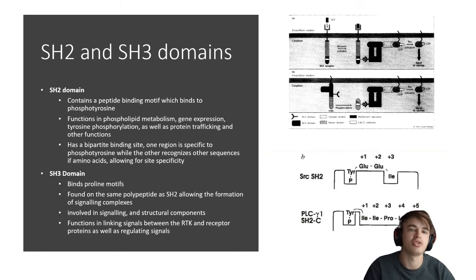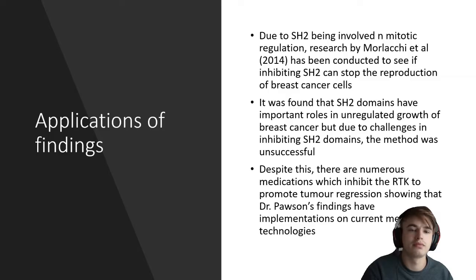And the SH3 domain is a protein binding motif found on the same polypeptide as SH2, allowing the formation of signaling complexes. It is involved in signaling and structural functions, and in linking signals between the receptor tyrosine kinase and receptor proteins, as well as regulating these signals.